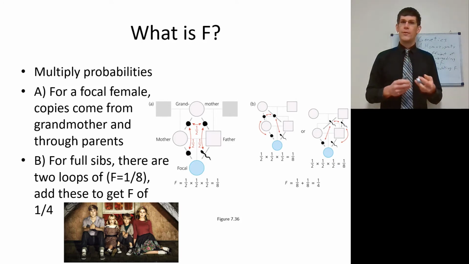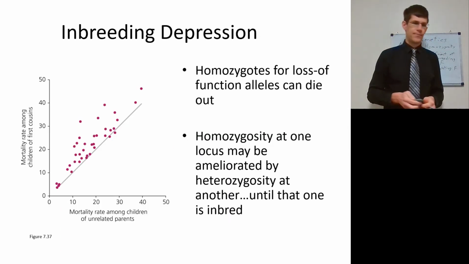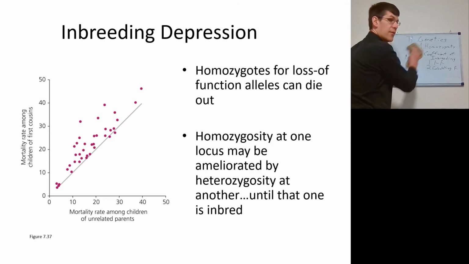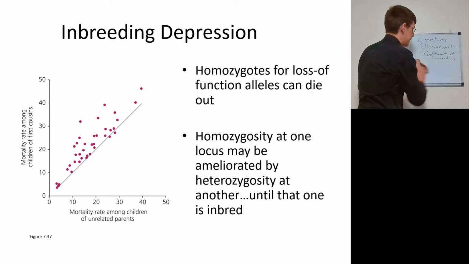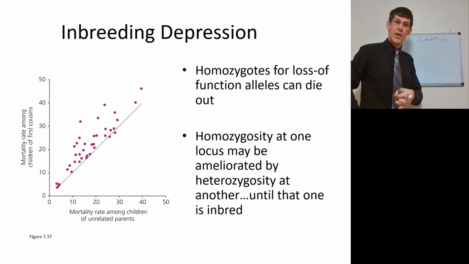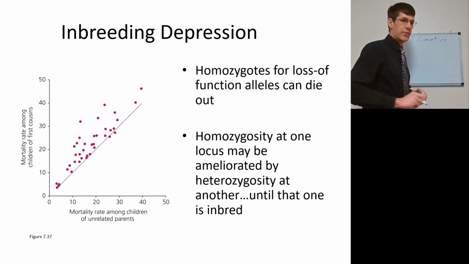That's confusing enough. But basically that's how you calculate how genetically related they are. And that will also make you able to calculate the homozygosity. Why is it a bad thing? Well, inbreeding depression. Over time, an increase in the number of homozygous individuals is going to lead to inbreeding depression when those individuals are homozygous for a deleterious allele.